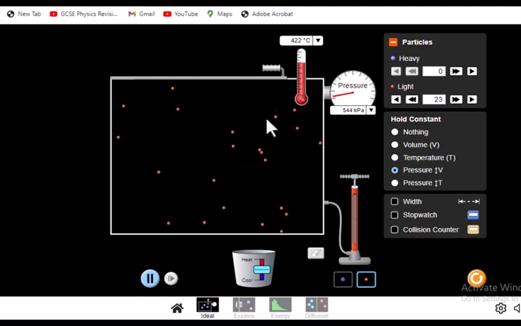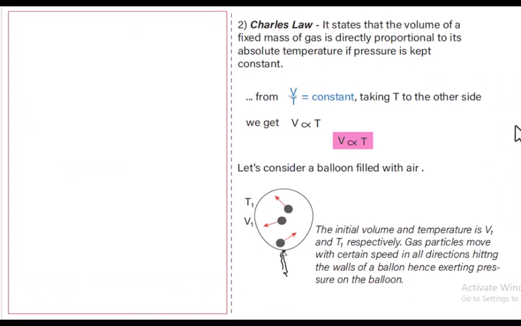There is no increase in pressure because the volume increases to accommodate the kinetic energy of the particles, so they do not hit the walls more frequently and change the pressure. Okay, so this is Charles law. We are going to go to the whiteboard to explain a little bit further.